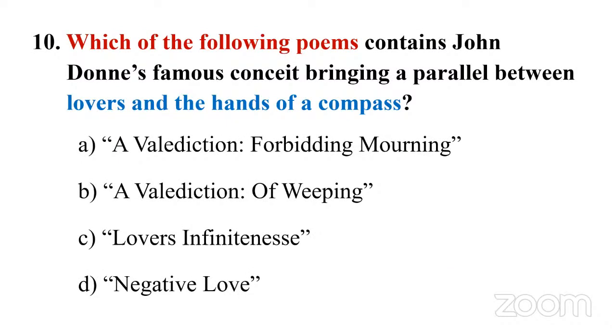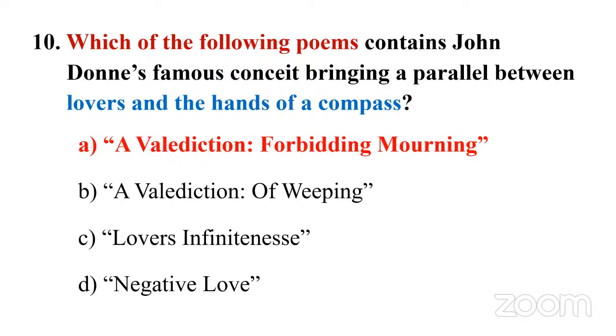Which of the following poems contains John Donne's famous metaphysical conceit, bringing a parallel between lovers and the legs of a compass? It's very easy because this is an A-level question. If you have read John Donne, you know this comparison, right? Option A, A Valediction: Forbidding Mourning. B, A Valediction: Of Weeping. C, Lovers' Infiniteness. D, Negative Love. We'll straight away go to the answer.